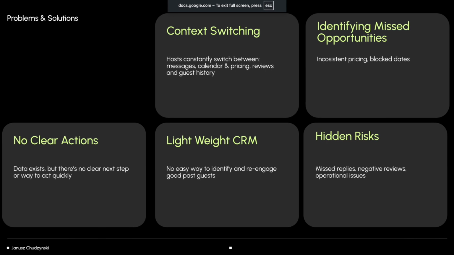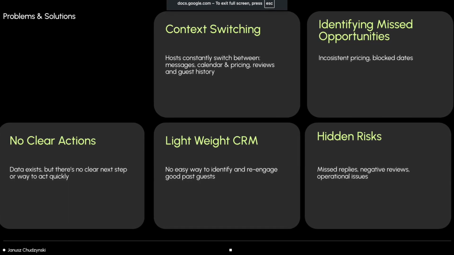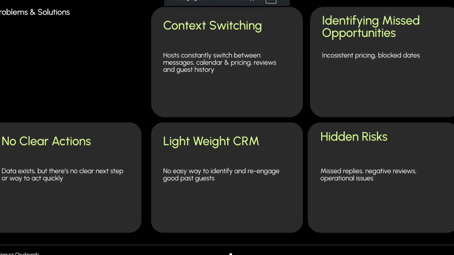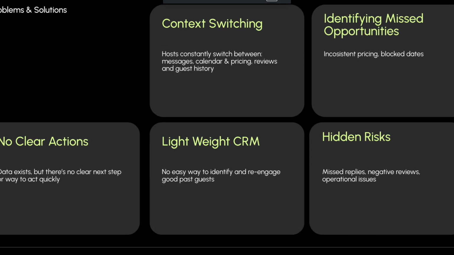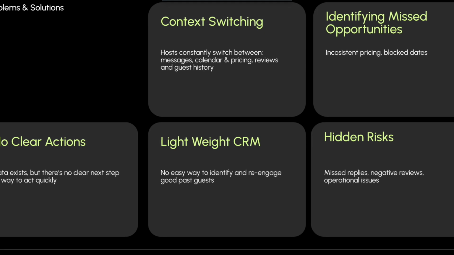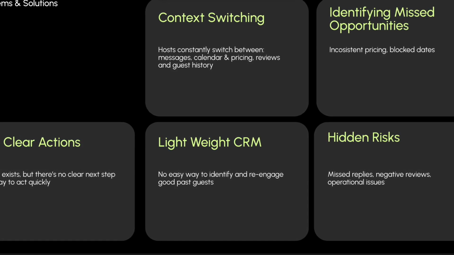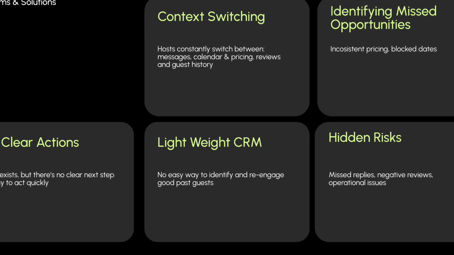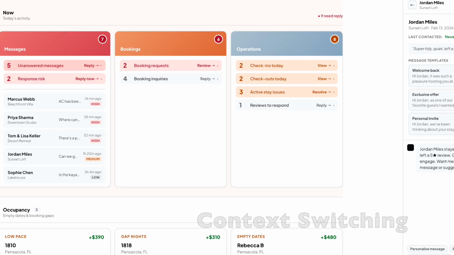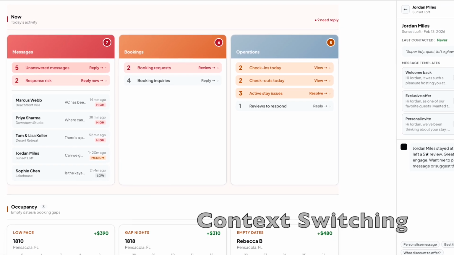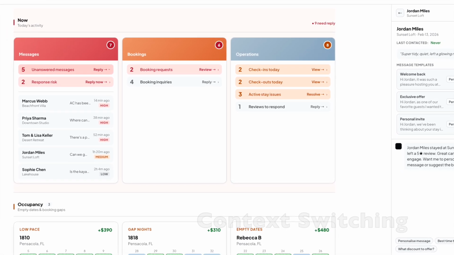One of them is context switching. Sometimes it's hard to find the information I'm looking for, to switch between calendar and inbox and property information and some other tabs. So that might lead to missed opportunities, for example, with inconsistent pricing or blocked dates.